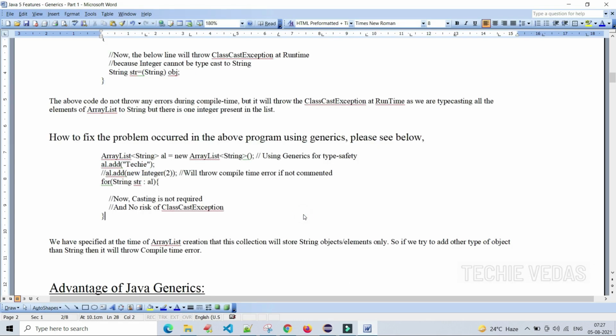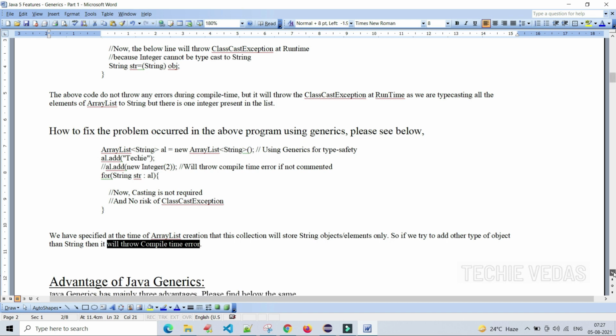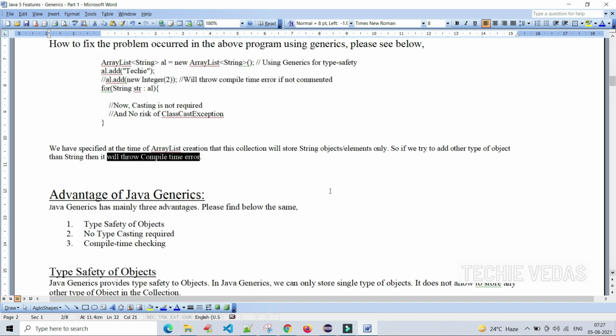Next concept. What we are seeing here is that we have specified at the time of ArrayList creation that this collection will store only String objects or elements. So if we try to add another type of object than String, then it will throw a compile time error. Okay, we got it. Not only a compile time error, before running the program it is clearly showing it with the red mark. So it is giving some suggestions as well.